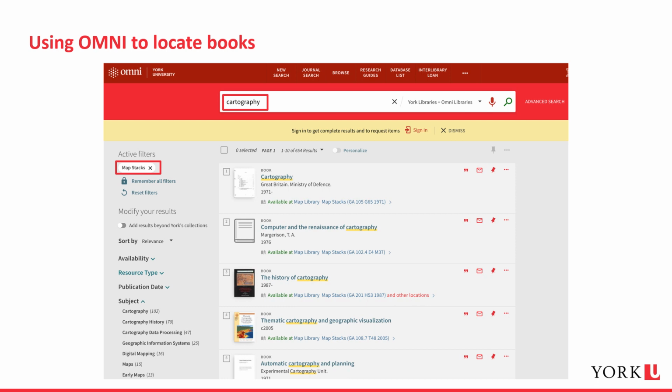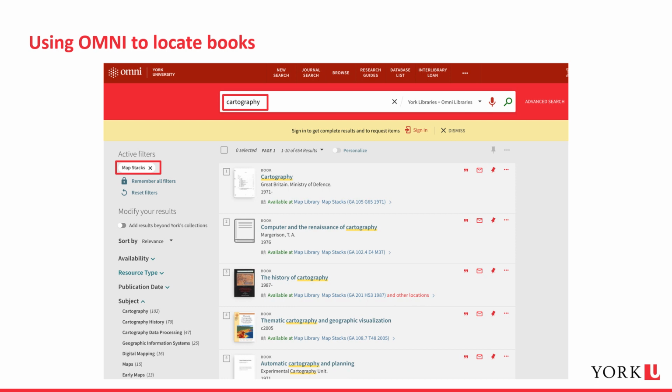To locate the books that are available in the map library, you can use the Omni search interface. For example, if you are looking for books on cartography, you can do a simple keyword search for cartography and filter to just the books available in the map stacks.